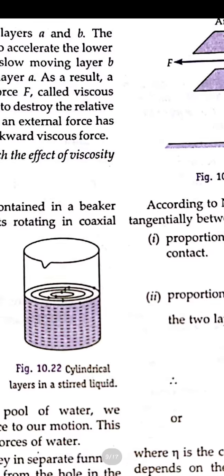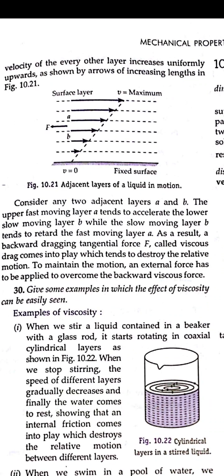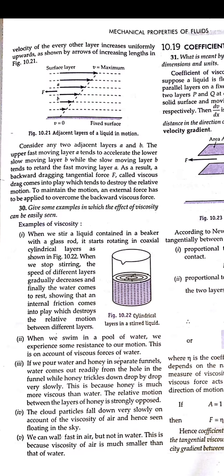Here you can see that for the adjacent layers of the moving liquid, the lengths of the arrows are increasing. The fixed surface is at the bottom, so the velocity there is very low because the liquid is stationary with the surface. As you move up, the topmost layer of the liquid moves faster, so it has the highest velocity. And this is a kind of friction that acts on the liquid.